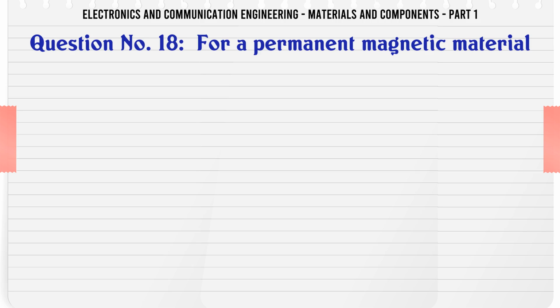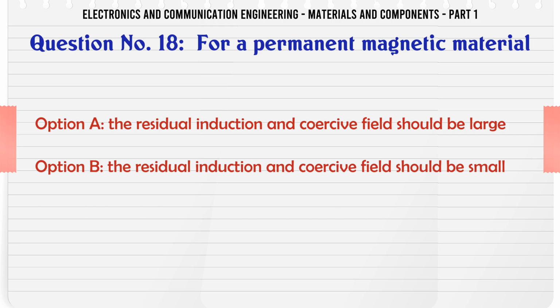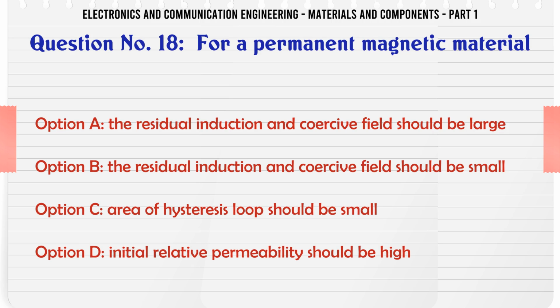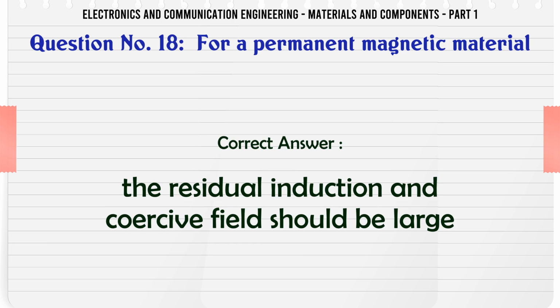For a permanent magnetic material, A. the residual induction and coercive field should be large. B. The residual induction and coercive field should be small. C. Area of hysteresis loop should be small. D. Initial relative permeability should be high. The correct answer is the residual induction and coercive field should be large.